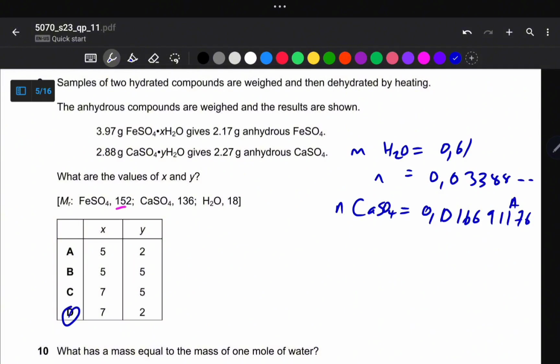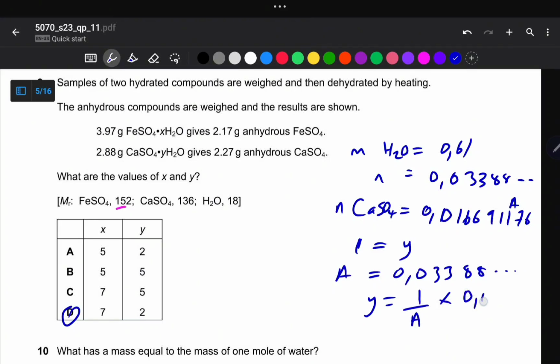So we can store this one as our A, right? Store A. So we then compare. So 1 mole is equal to Y, and then A is equal to 0.03388 and so on. So Y is equal to 1 over A multiplied by 0.03388.